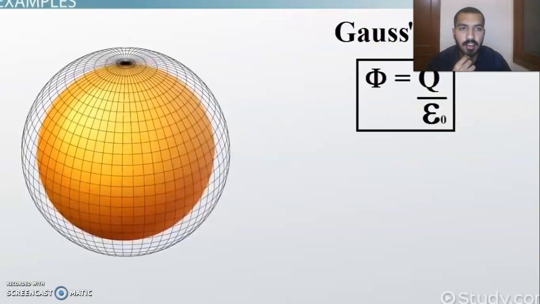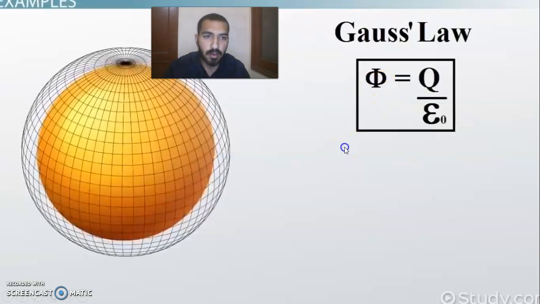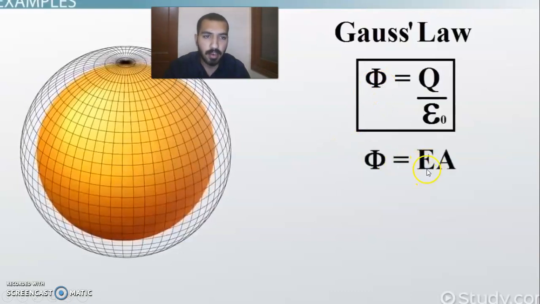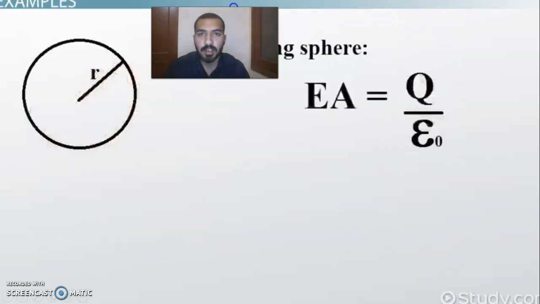So Gauss's law is here. Gauss's law is flux phi equal to charge Q divided by the permittivity constant. And what was flux equal to? Flux is equal to electric field multiplied by perpendicular area. So by replacing this phi you can put EA here. So your EA, electric field multiplied by area, is equal to charge divided by the permittivity constant. This is Gauss's law. Now we're going to see some examples of Gauss's law.